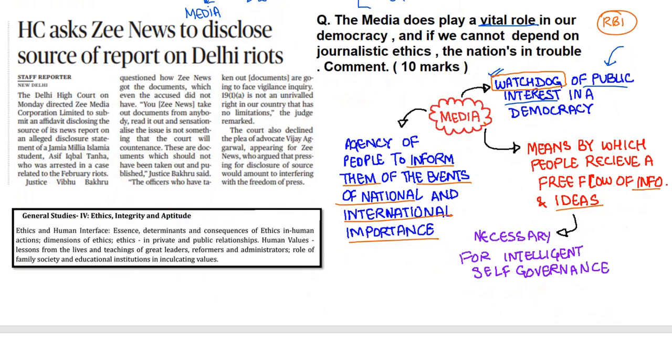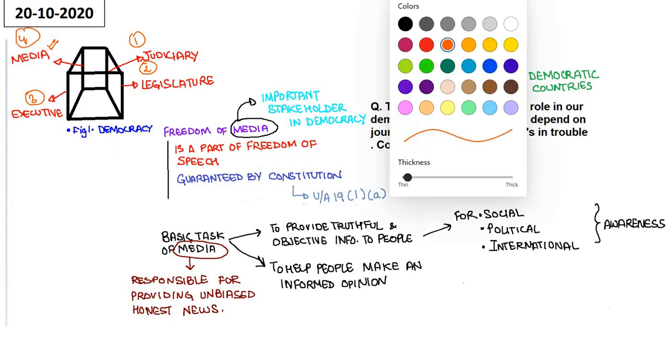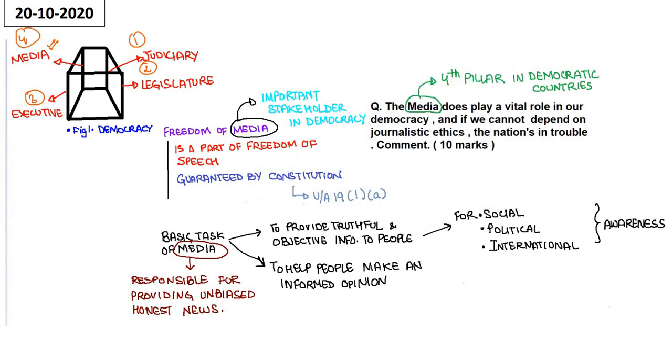Now moving forward, आगे बढ़ते हैं. We all know about the three pillars of the democracy: judiciary, legislature, executive. But there is also a fourth pillar of democracy, that is media. हमने तीन pillars के बारे में तो पढ़ा है, judiciary हो गया, legislature हो गया, executive हो गया. But एक और pillar है जिसको fourth pillar माना जाता है democracy का, and that fourth pillar is known as media. Okay, इस fourth pillar को हम क्या बोलते हैं? हम इसको media बोलते हैं.